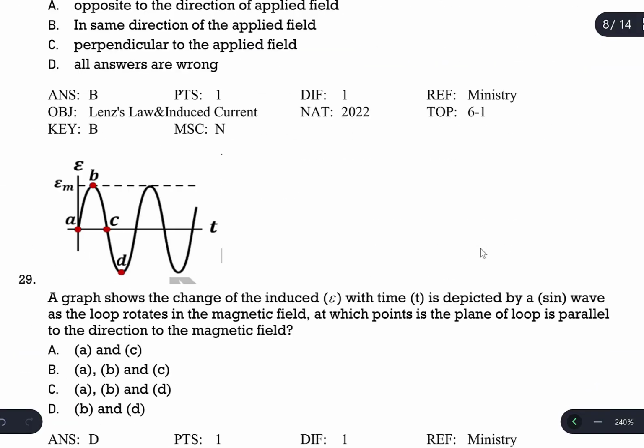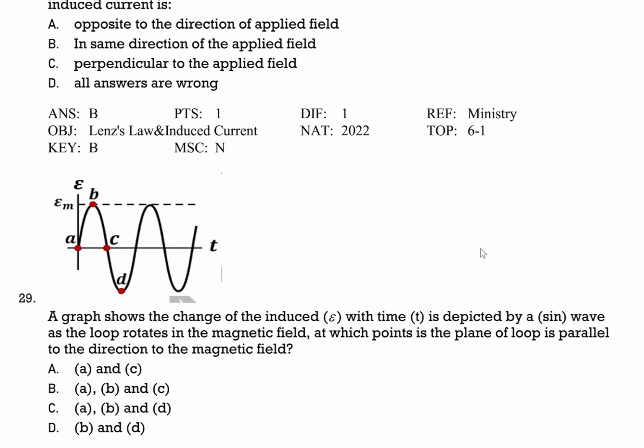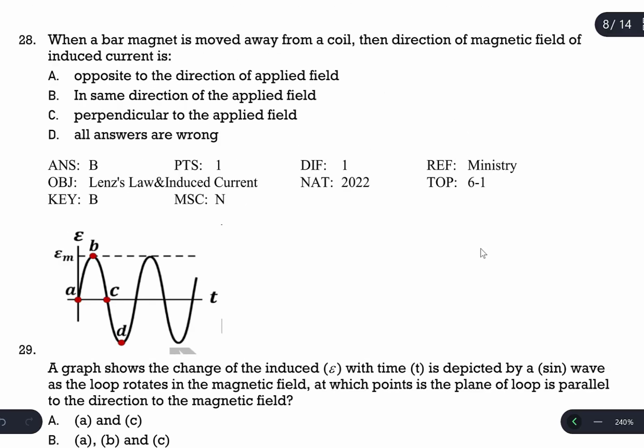Question number 28. When a bar magnet is moved away from a coil, what is the direction of the magnetic field of the induced current in the coil? So there is a coil and a bar magnet is moved away. It doesn't matter whether this is the N or S pole.